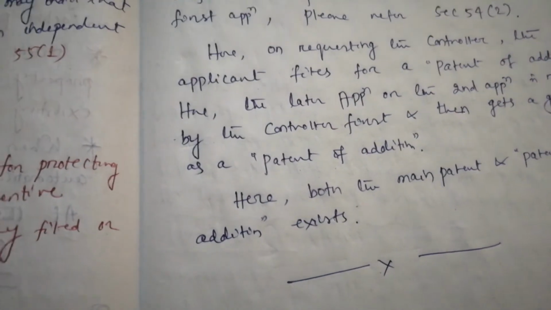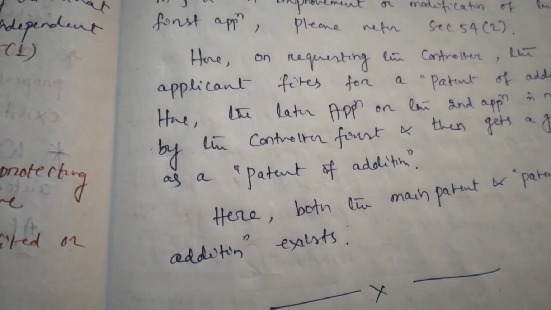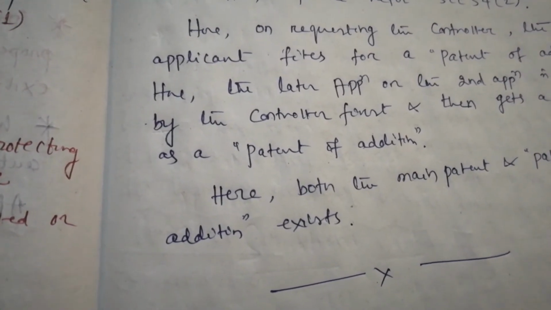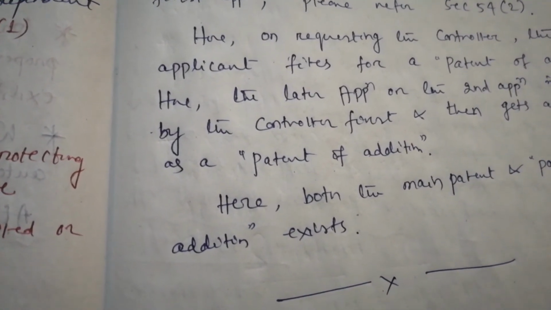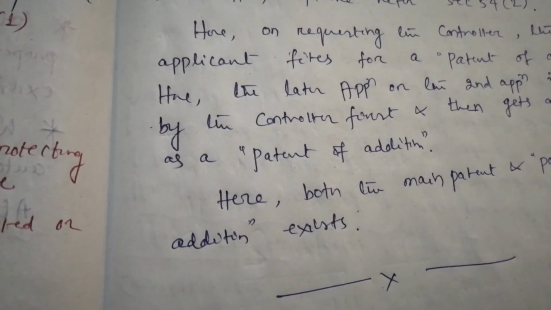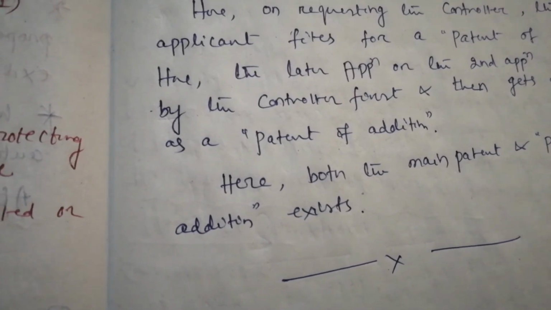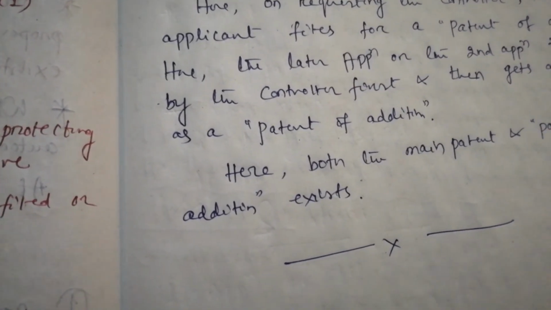Okay, friends, also I would tell you one thing. Please don't write as POA. There may be some disputes. So just write down the full form, patent of addition, or in some cases you can write PA, but I will suggest that please use the full version, that is patent of addition.